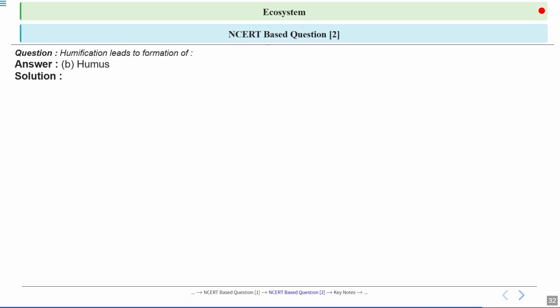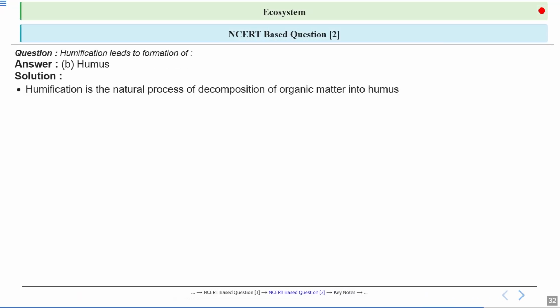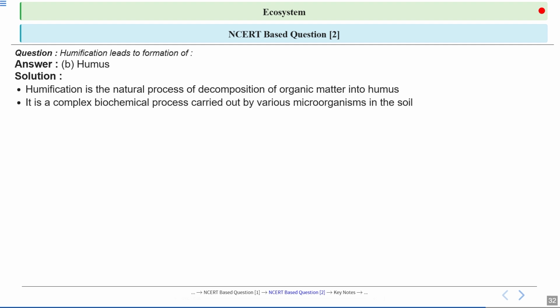Now, humidification leads to the formation of which of the options: minerals, humus, water, and carbon dioxide? What will be the correct answer? Option B, humus, is the correct answer. Humidification is like nature's recycling system. When plants and animals die, microorganisms in the soil break down their remains. This process transforms complex organic materials into a dark, nutrient-rich substance called humus. It is a complex biochemical process carried out by various microorganisms in the soil.